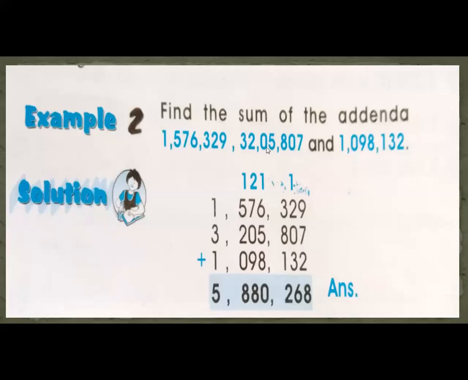Very good. So here the question is given in horizontal way. First of all, you write it in vertical way, then you solve. So this is 18. 3 plus 2, 5 plus 1, 6. 8 plus 3 plus 1, 12. One borrow here. 8 plus 6, 14 plus 5, 19 plus 1, 22. 0 here. 9 plus 7, 16 plus 2, 18. 8 here, 1 here. 5 plus 2, 7 plus 1, 8. And now we come to units, tens, hundreds, thousands, 10,000, 100,000. This is million in 7-digit numbers.